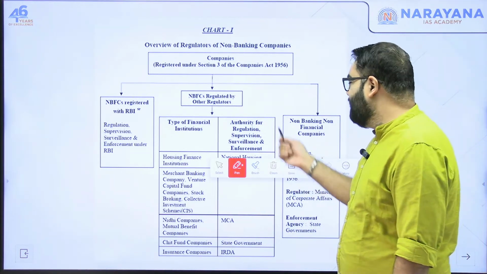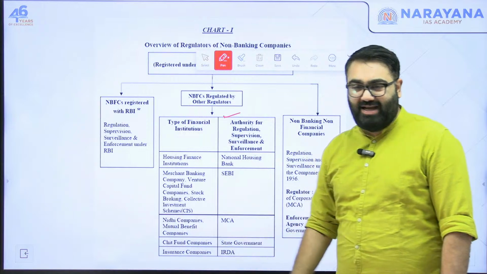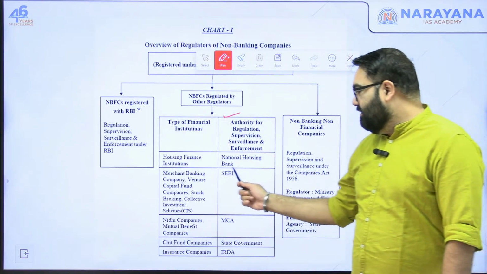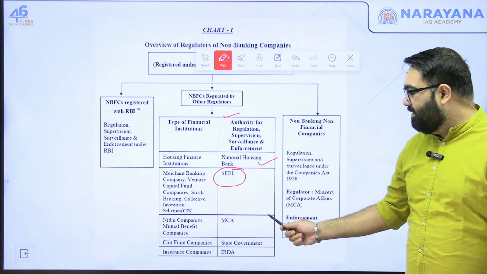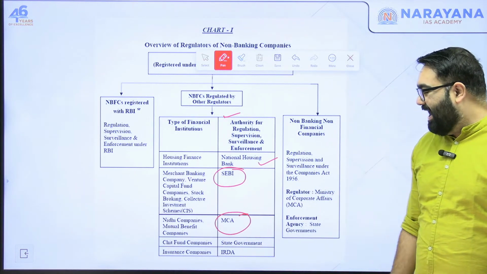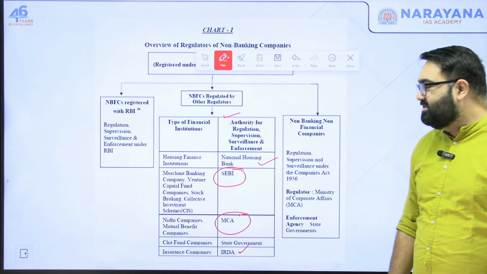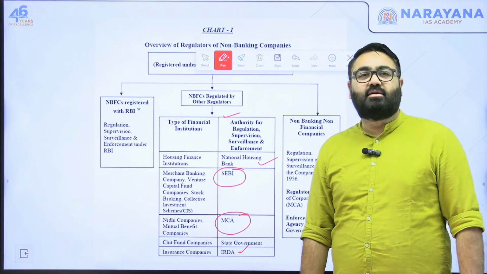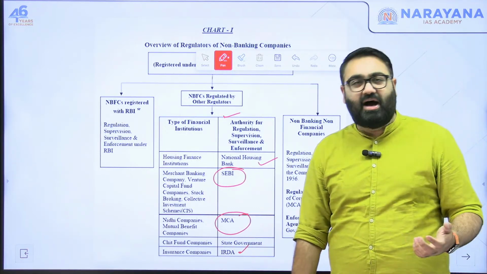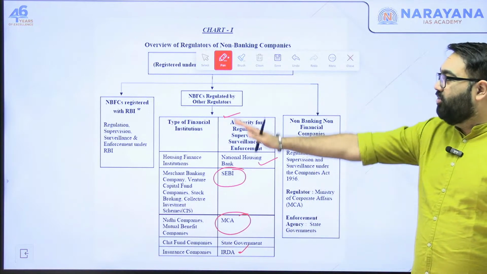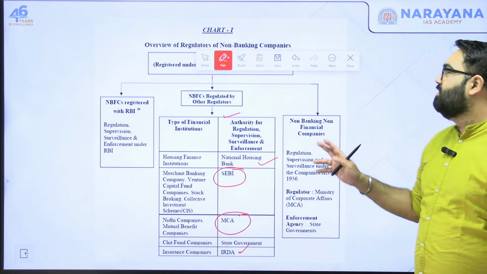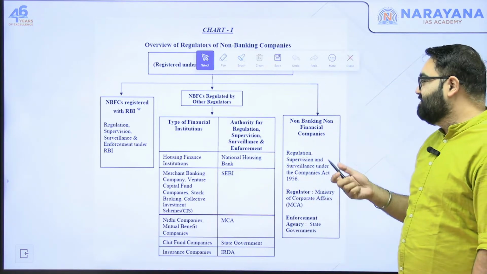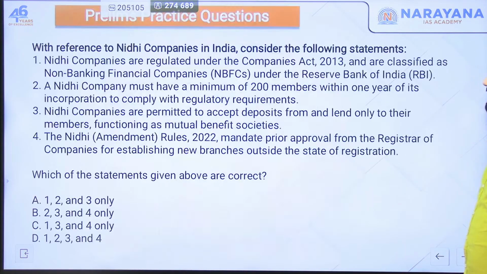Some of them are regulated by other regulators as well. For example, SEBI, the Securities and Exchange Board of India, the National Housing Bank, the Ministry of Corporate Affairs, and IRDA for insurance companies. There are many other agencies in India apart from the RBI that try and regulate these companies on a case-to-case basis. This is how the structure of NBFCs works in India right now.